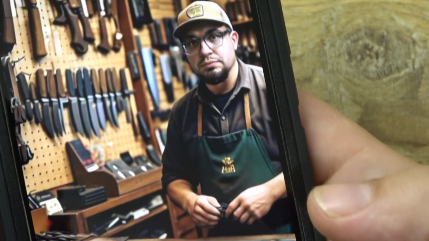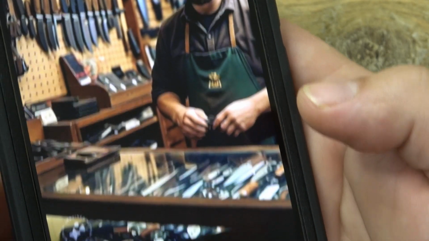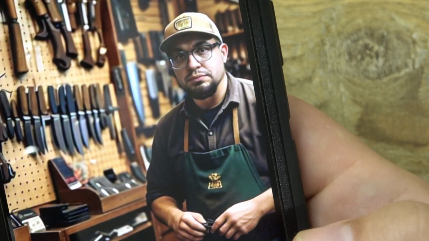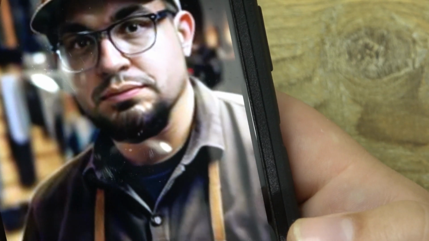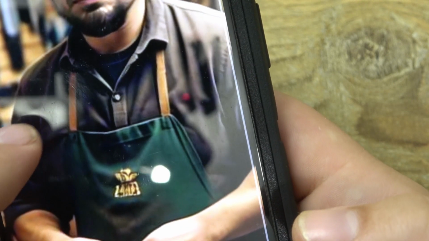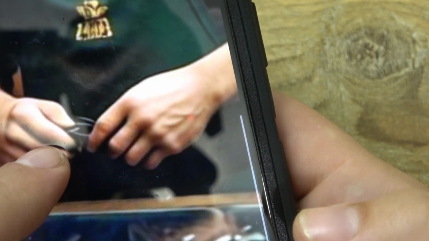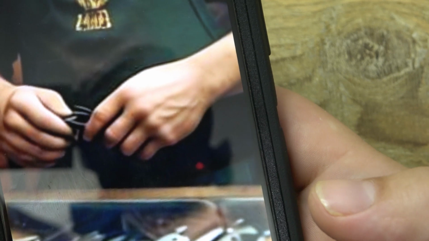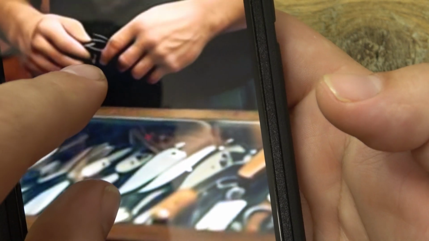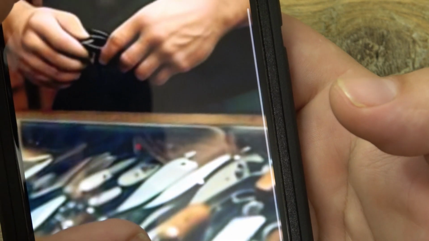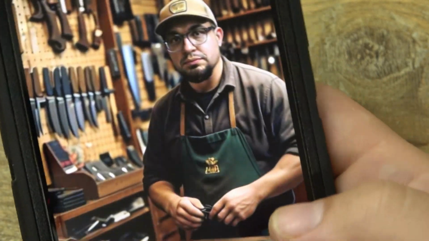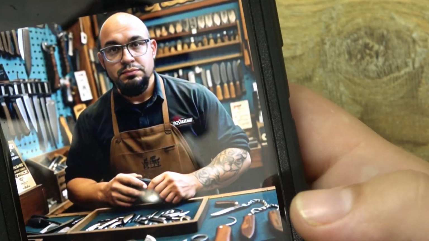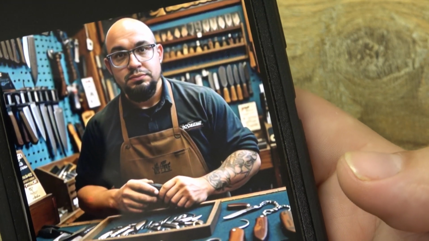I'm not really looking through the viewfinder, so I keep moving it because I realize I'm talking about my face and then I'm not showing it, so I have to bring it down. But let's see. So yeah, it looks like me, a little skinnier version, maybe a little bit older. There's kind of like knife blades. Oops, sorry, I did it again. In the showcase there's some knife blades. It looks like knives, but what am I even holding? I'm not holding a knife. I don't know, some piece of plastic. So it looks legit at first. And then you really dive into the details and you're like, what's going on here?